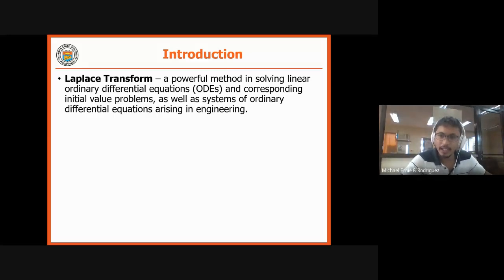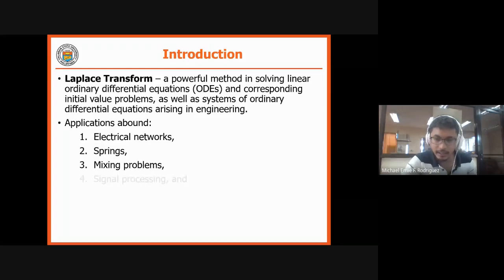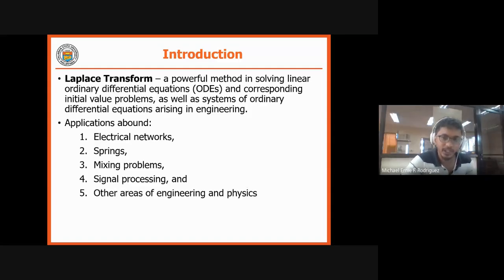Okay, so what are the applications for Laplace transform? We can use it in electrical networks. And then we can use it in mechanical engineering, solving spring mass systems. And then we can also use it in chemical engineering problems, such as mixing problems, since in mixing problems, you can encounter systems of ODEs. And then we can also use that in signal processing, and also in other areas of engineering and physics.